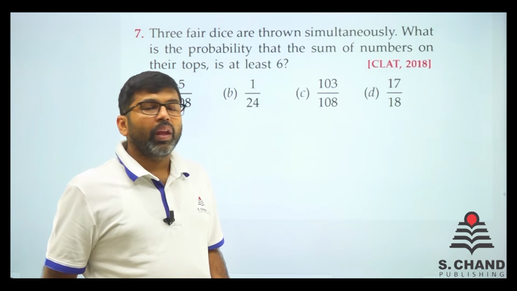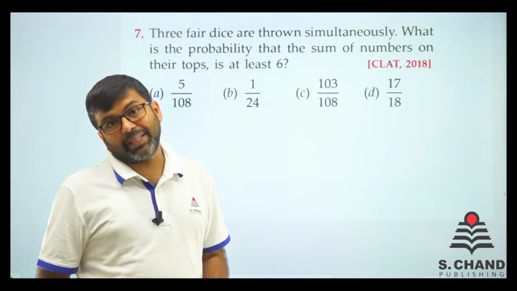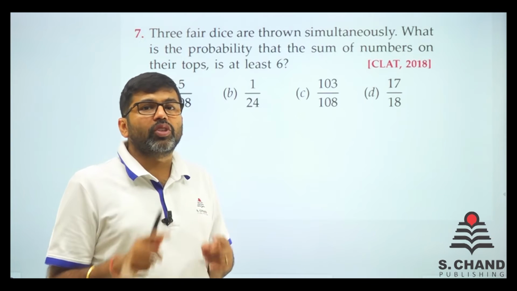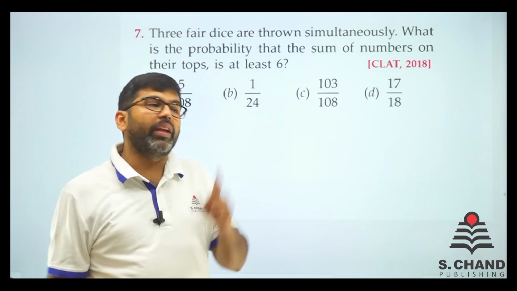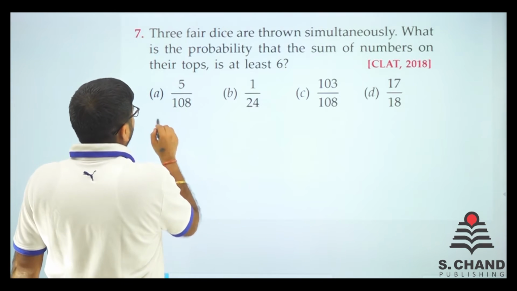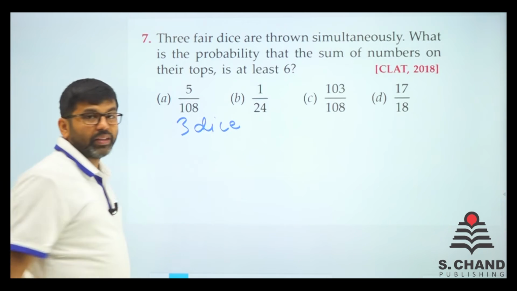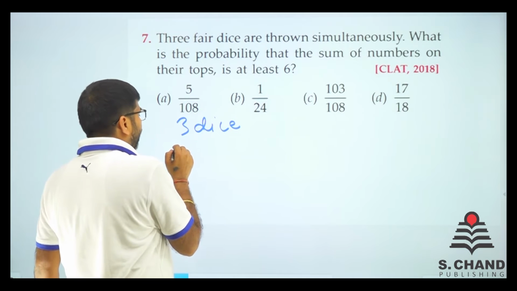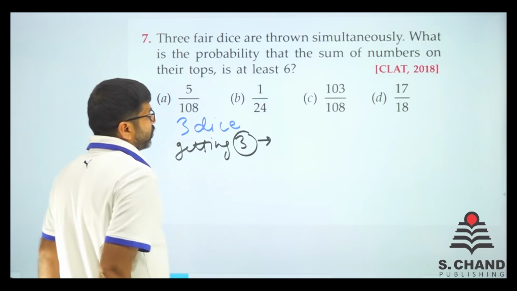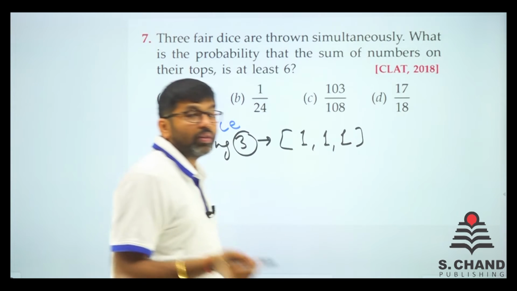So what we can do is, do one thing. Let's calculate the probability of the sum not coming 6 or more, and then we just do 1 minus that probability, that will be our probability. What do I mean? For example, 3 dice are used, right? So of getting, say for example, 3, how is it possible? That is possible by just one possibility, that all 1s come on top.